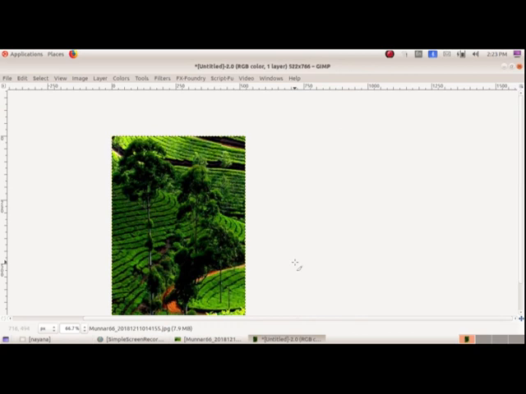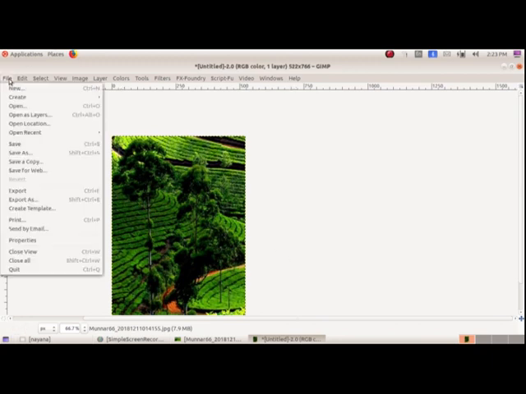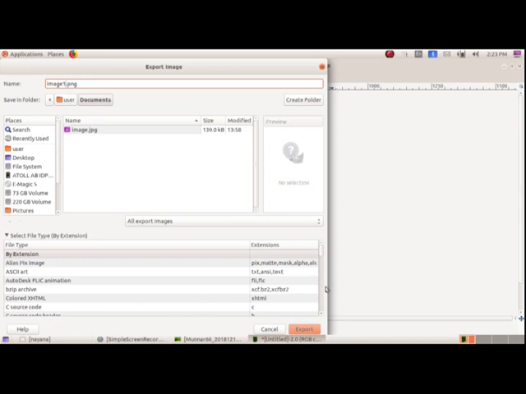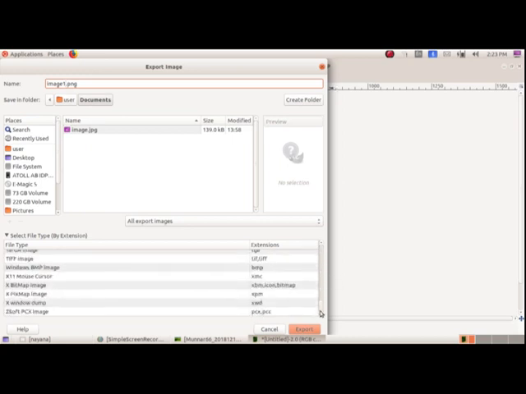And our next activity was to export an image. Okay, to export, go to File, click the option Export, and here we will get the file name as you require. So I am using image1, and here in the select file type you can select the required file type.